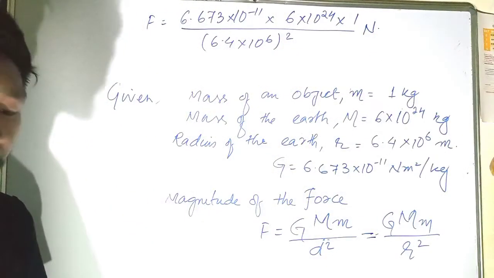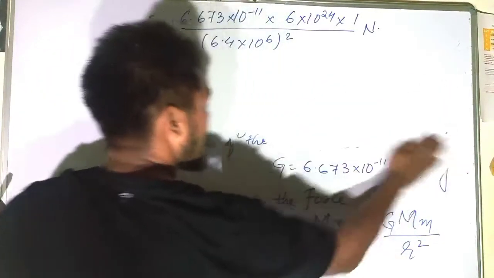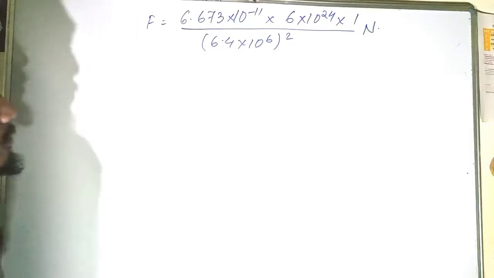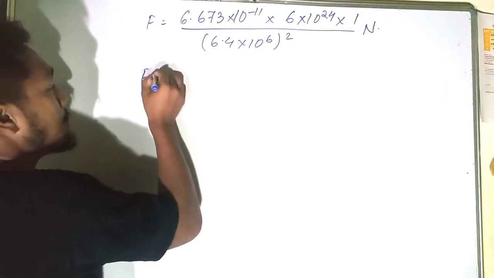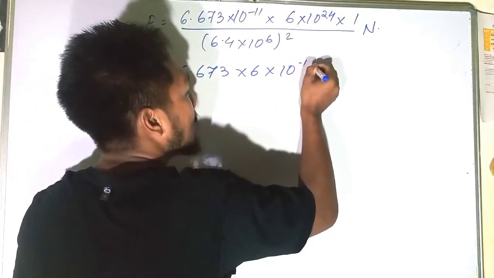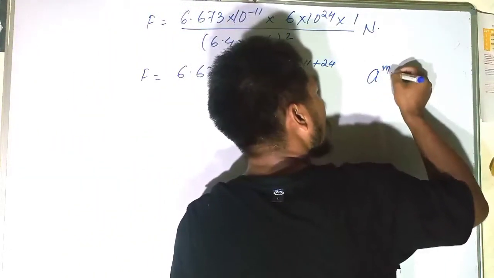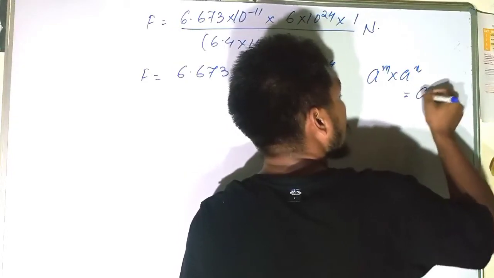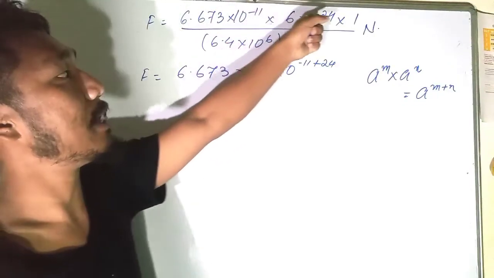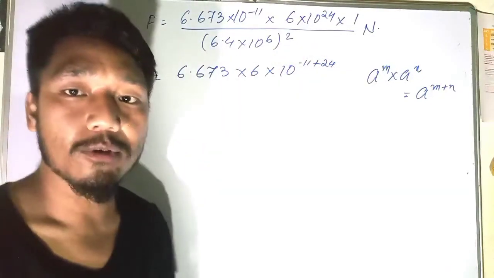I think you can easily solve this one, right? Let's try to solve the problem. F is equal to 6.673 into 6 into 10 to the power minus 11 plus 24. Why? We know that if the bases are the same and the powers are different, the powers get added. So here, minus 11 plus 24.